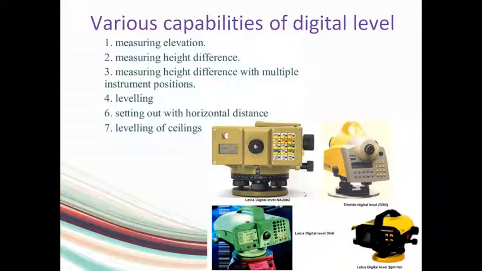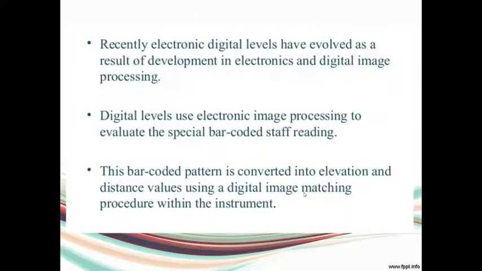And we can measure elevation, height differences, and we can do the normal leveling, setting out and all other engineering works under surveying. Then basically this will be using a special barcoded staff reading device.